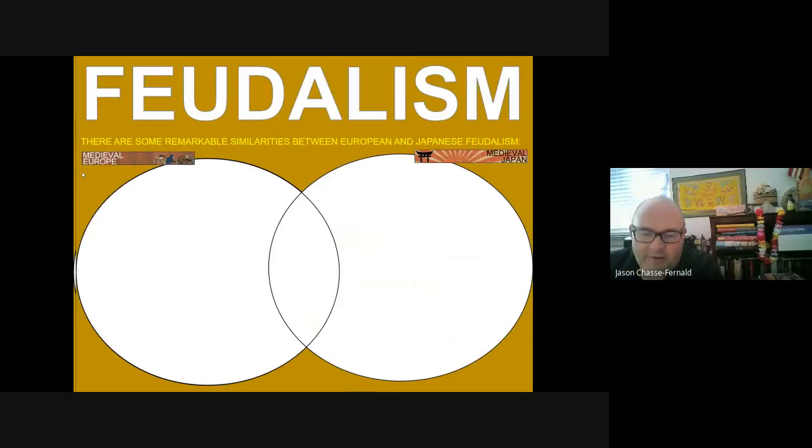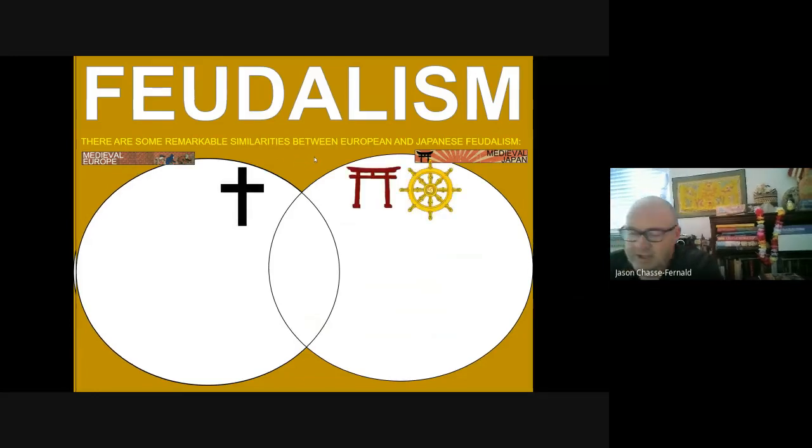Right, so medieval Europe is also known to have serfdom in place and a feudal structure in place. So what do they have in common? How are they different? Right, so what are these?